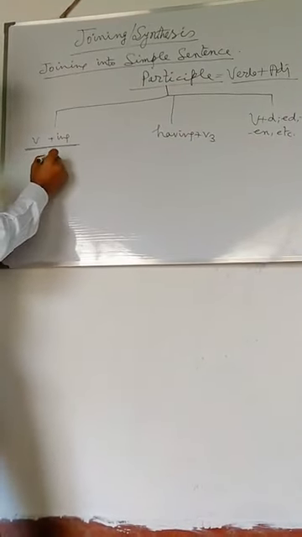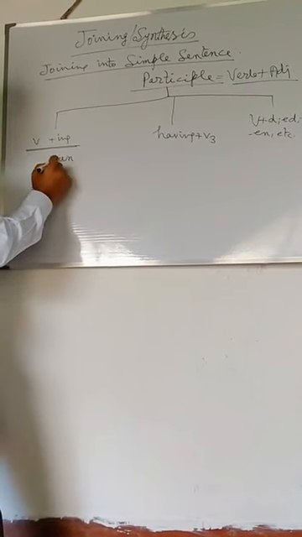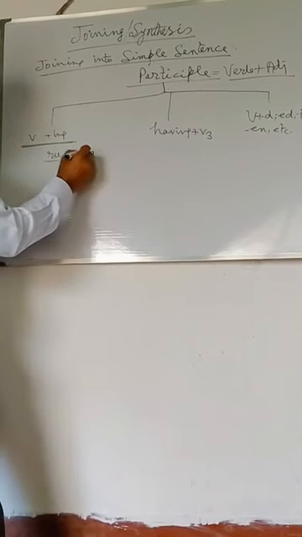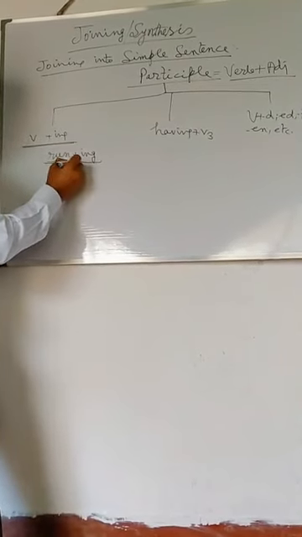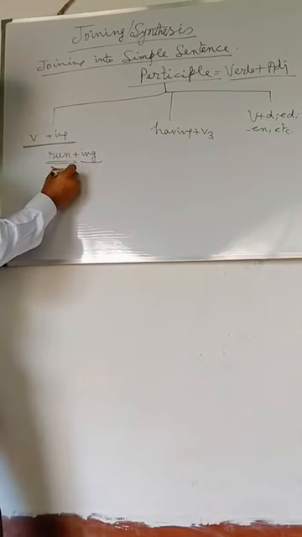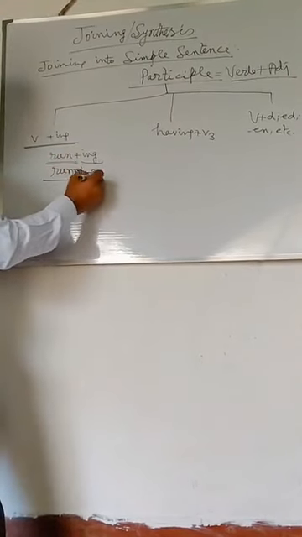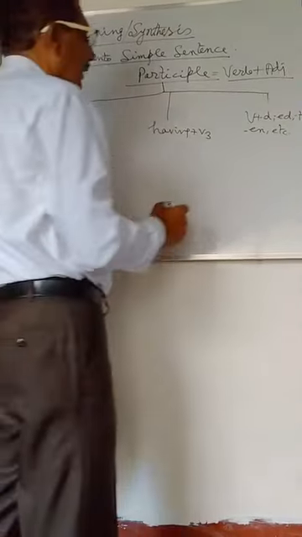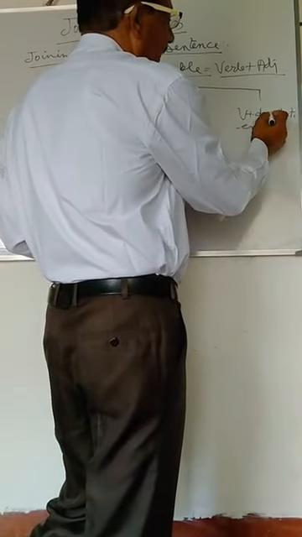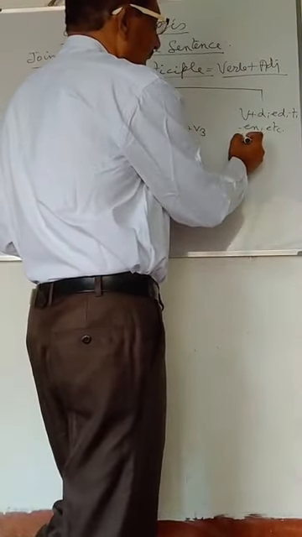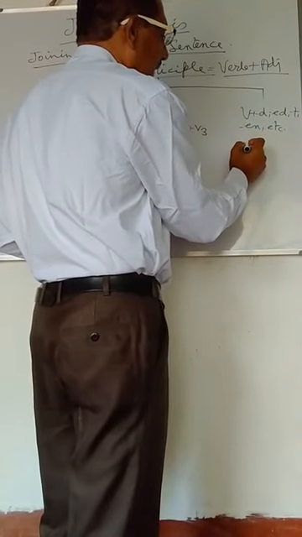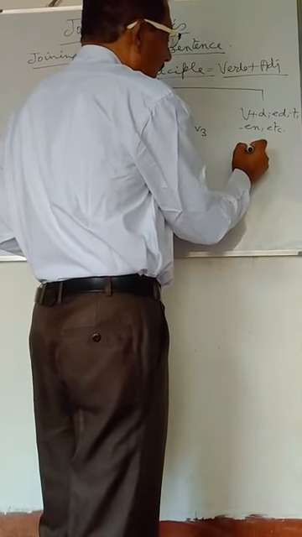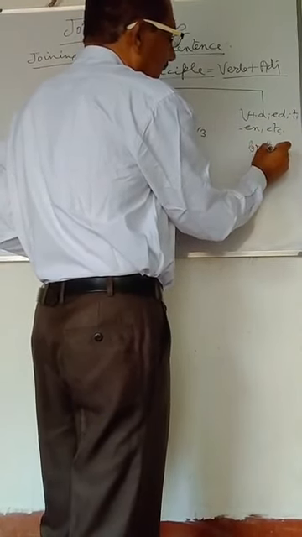Suppose run is the word. If ing is added with run, it will be running. Running may be used as a participle. And V plus D or ed or T or en, etc. Suppose break, broke, broken. Broken is also the word which may be used as a participle word.